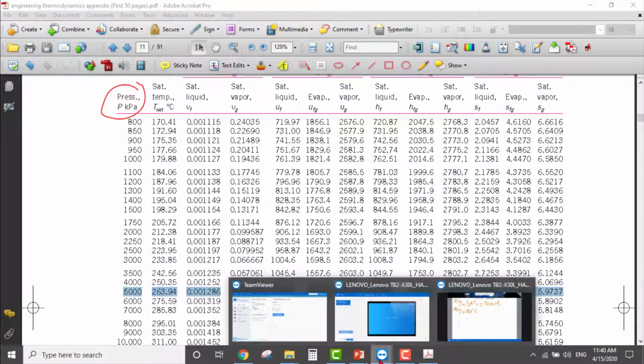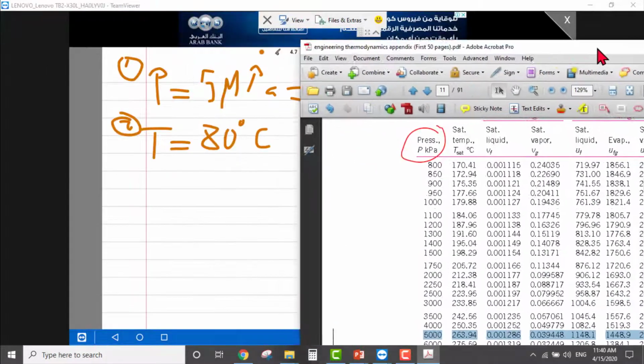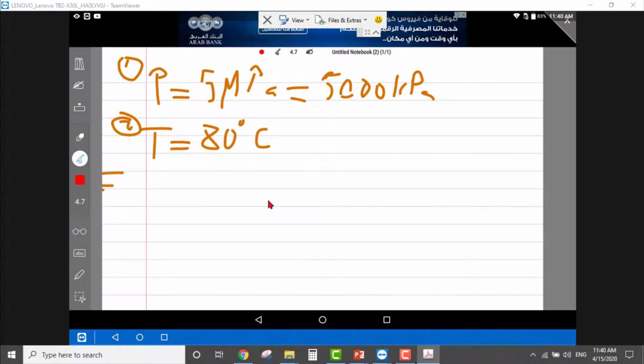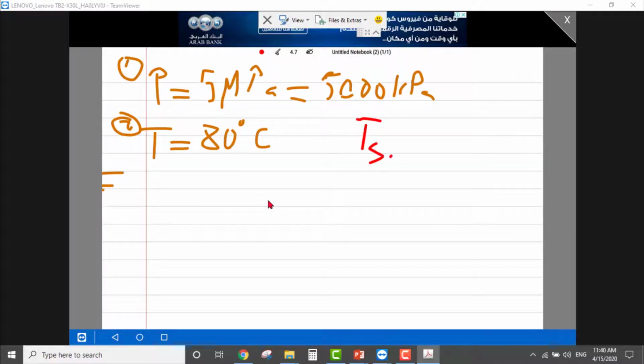Let me go back to the solving board and I write that the temperature Tsat is equal to 263.94, which is greater than T given in the problem.